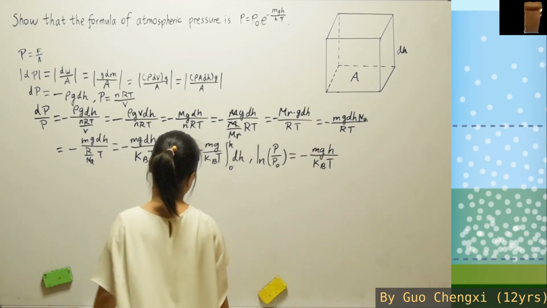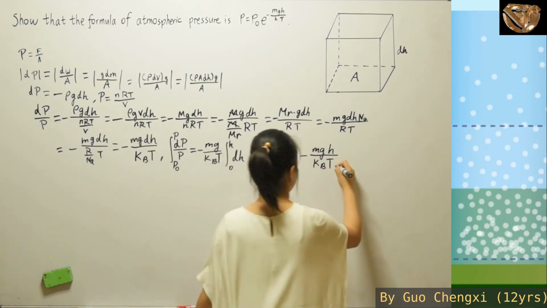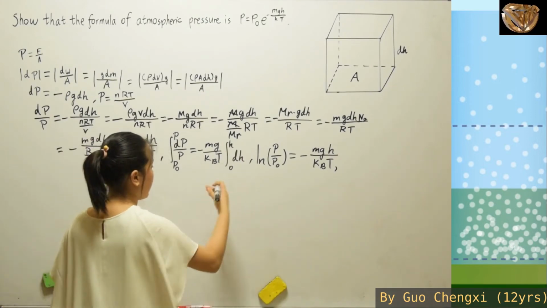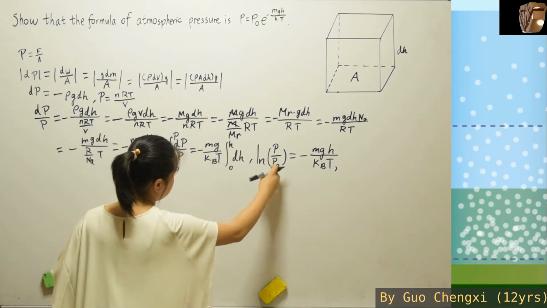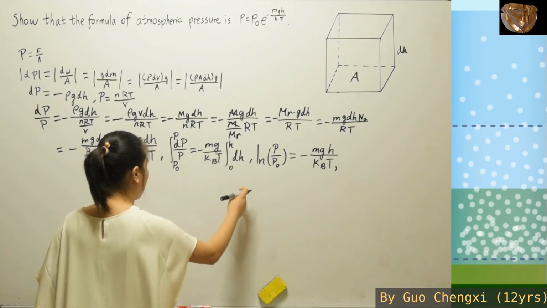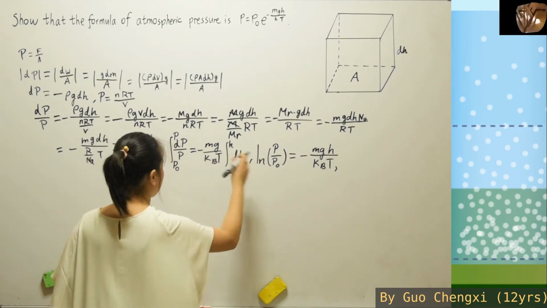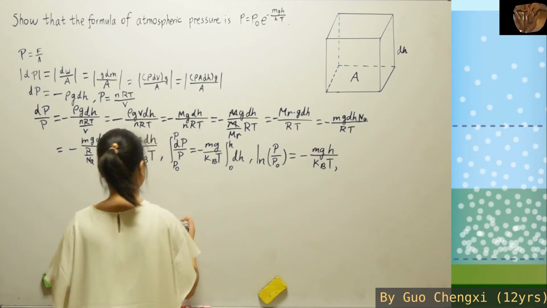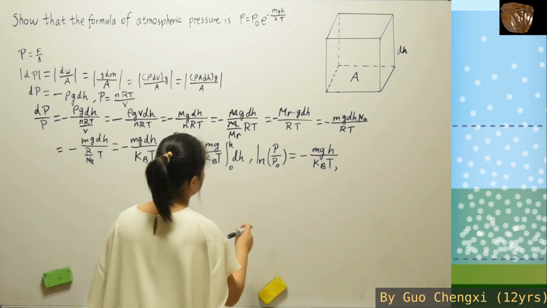Okay, now that we have gotten this, we can use the exponential on both sides, which will have e to the power of. For this side, it will be cancelled off with ln as they are inverse functions.